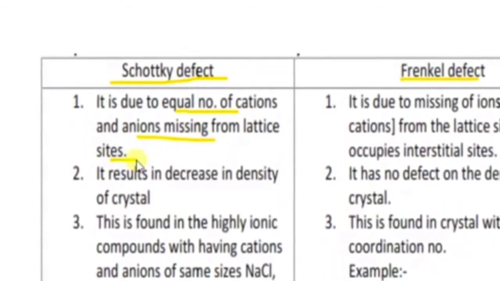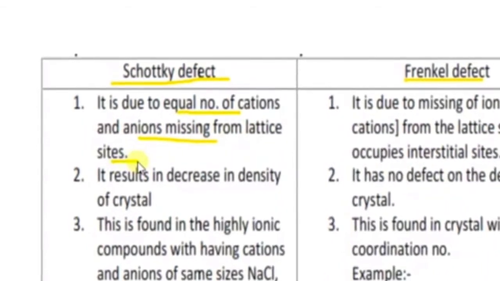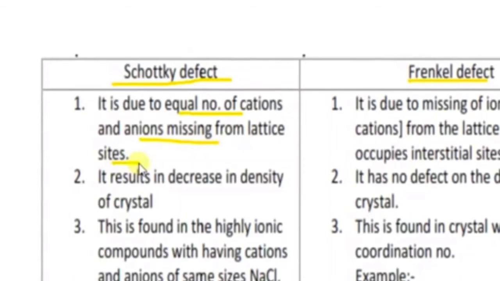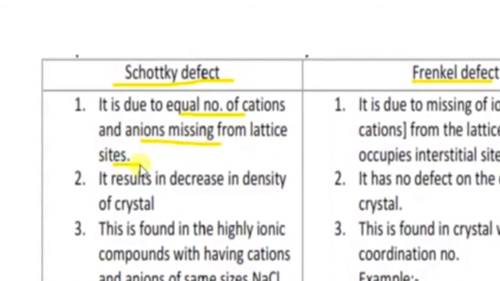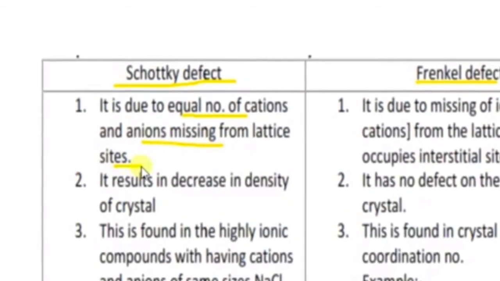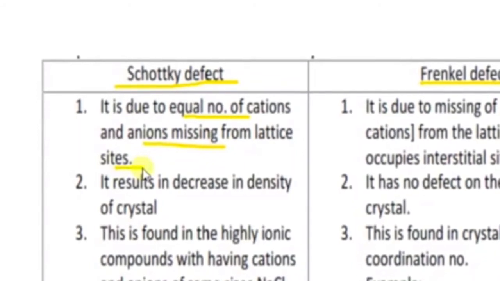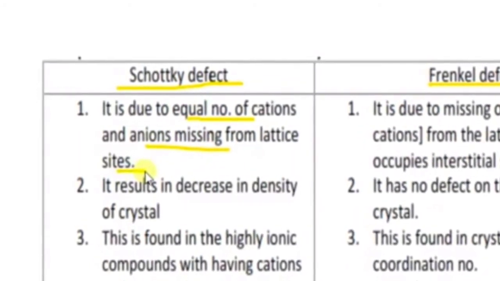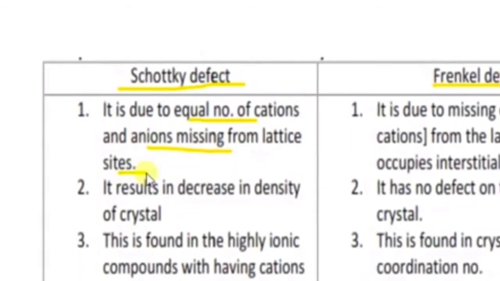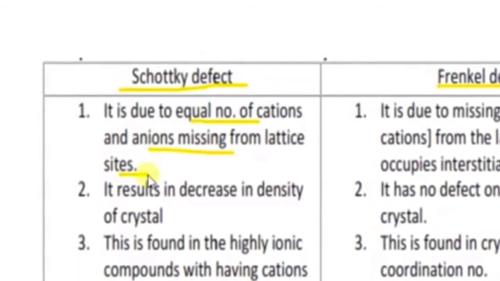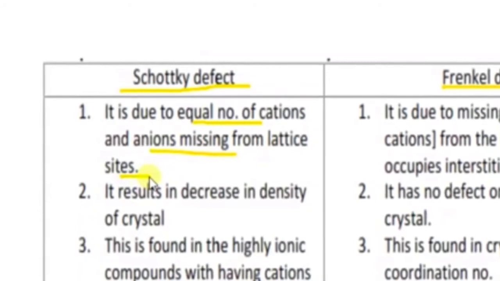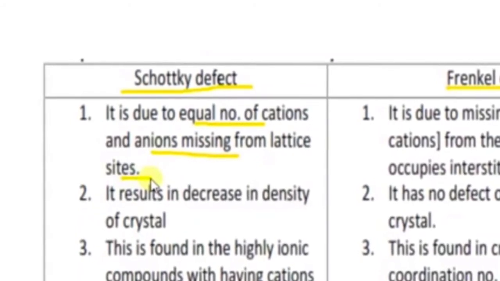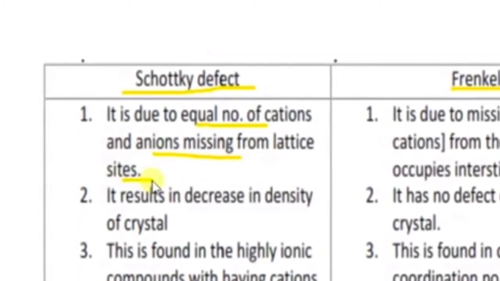For example, NaCl and calcium chloride. When it comes to Frenkel defect, the cations and anions need not be equal in size, it will be a little bit different, for example zinc sulfide, silver iodide. You see one important thing: silver bromide shows both Schottky defect and Frenkel defect.